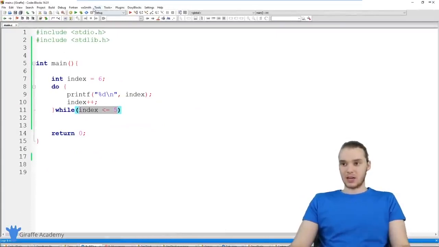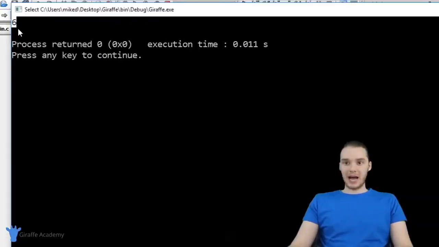So let me show you guys this, and this should illustrate what this is doing. And actually, I need to put a semicolon here. So you can see over here, we're printing out 6.